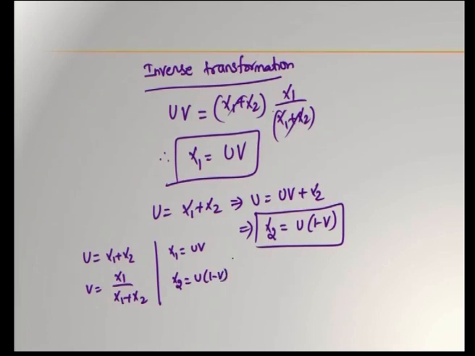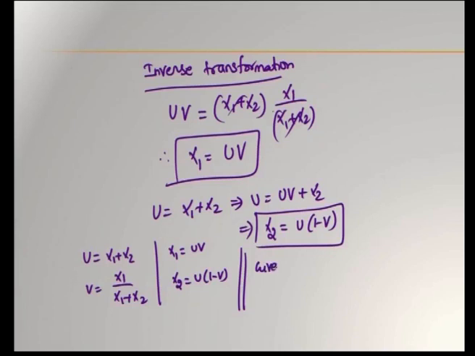Let us write all the things together. All these things have to be dealt with in terms of transformation of two dimensional random variables. Okay. Given 0 less than or equal to x1 less than or equal to infinity and 0 less than or equal to x2 less than or equal to infinity.